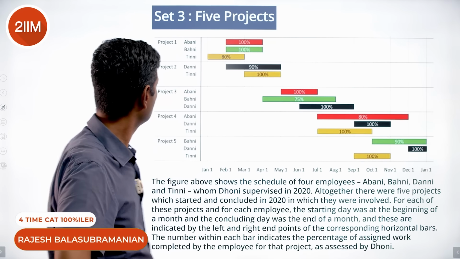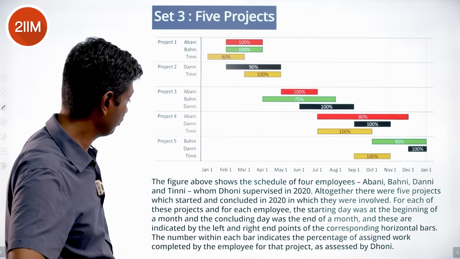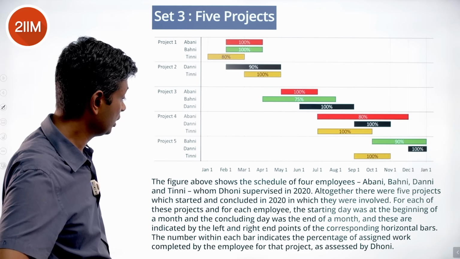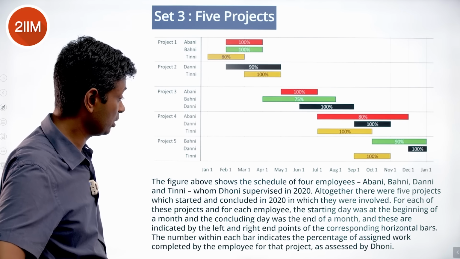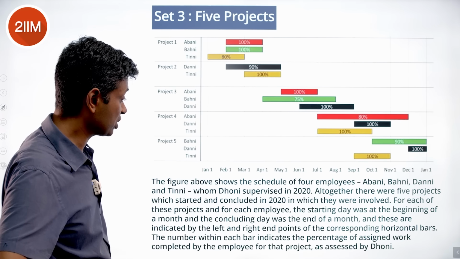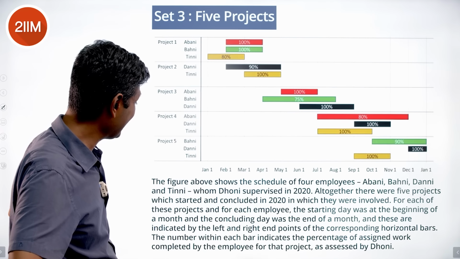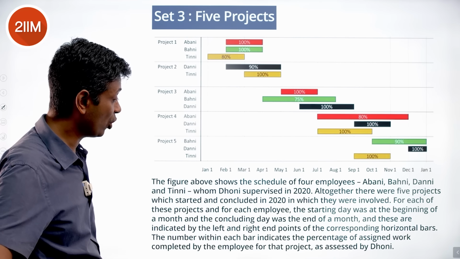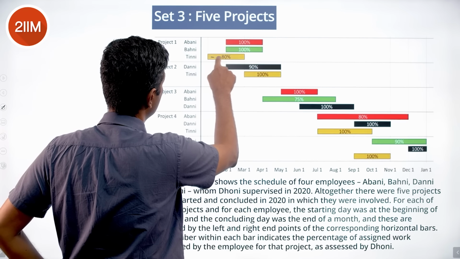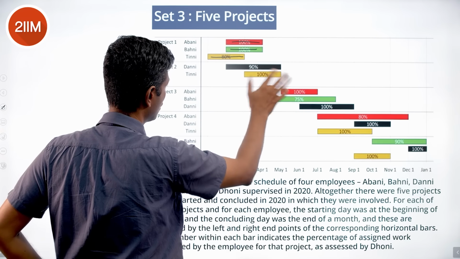Lovely set. The figure above shows the schedule of 4 employees, Abani, Bhani, Dani and Tini, whom Dhoni supervised in 2020. Altogether, there were 5 projects which started and concluded in 2020, in which they were involved. For each of these projects and for each employee, the starting day was the beginning of a month and the concluding day was the end of a month. These are indicated by the left and right end points of the corresponding horizontal bar. So this is Jan and Feb, this is Feb and March, Feb, March, April, and so on.